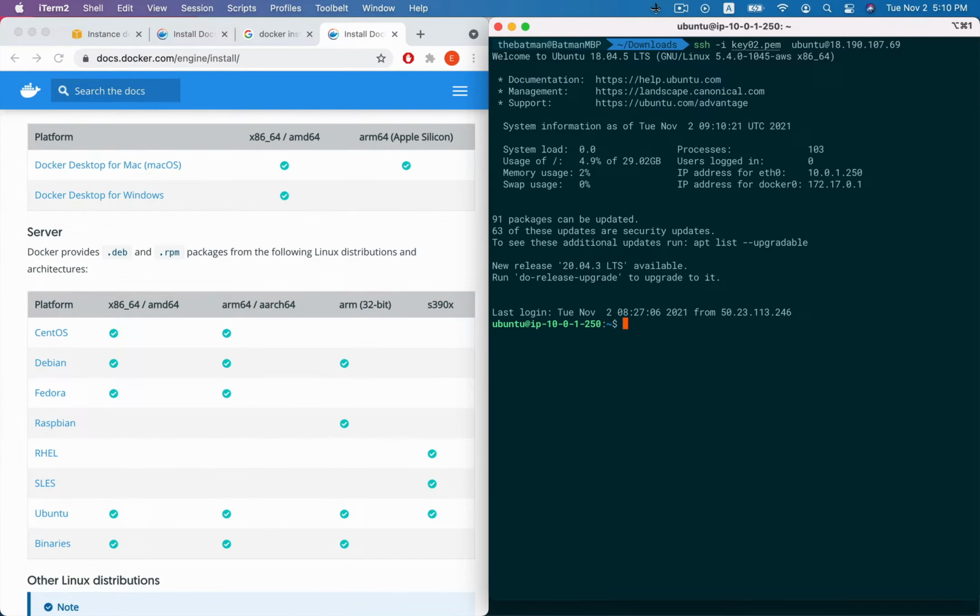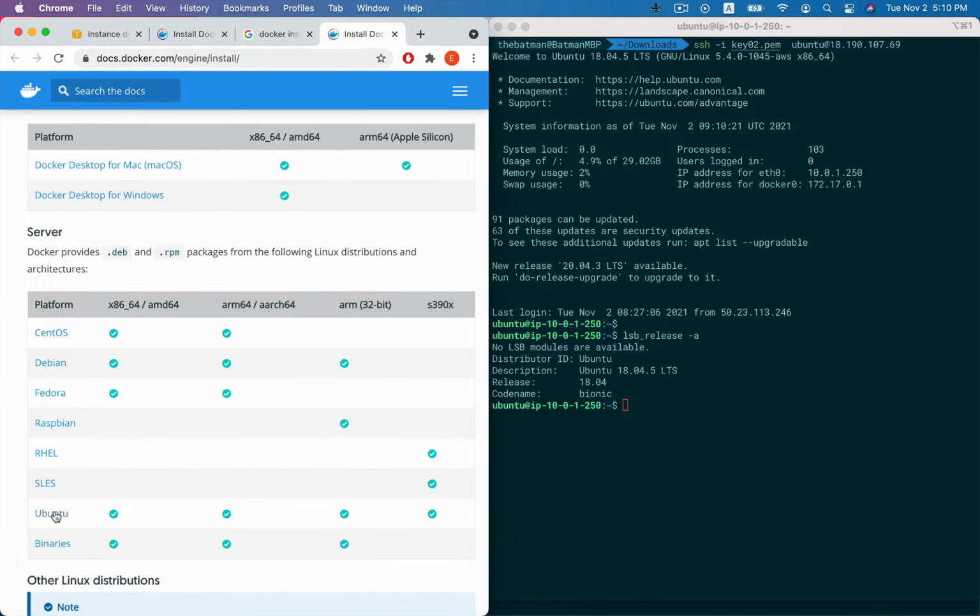Now we have logged in to the Ubuntu server. Okay, we check the version of the system. We use this command. Okay, we can see here our distributor is Ubuntu and the detailed information includes the release code name, because the release is 18.04. Okay, we click the Ubuntu.